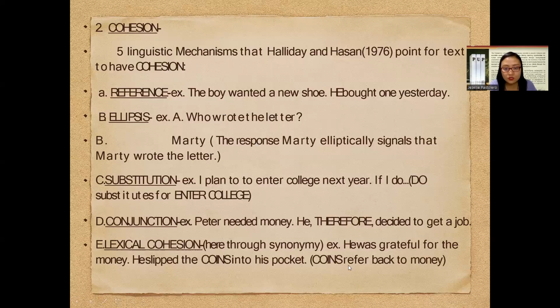So let's now proceed to evaluating our example. He was grateful for the money. He slipped the coins into his pocket. Again, he was grateful for the money. He slipped the coins into his pocket. So the word coins refers back to the word money in the initial sentence.